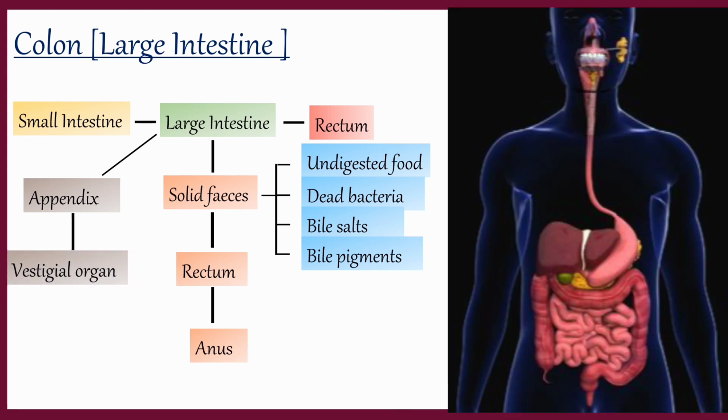Hence, digestion starts in the mouth and ends in the small intestine where the digested food is absorbed into the blood. That is helpful to build and nourish the cells and provide energy to the body.